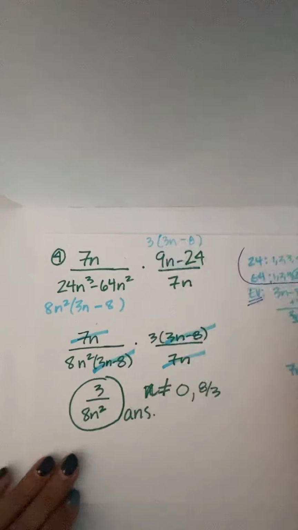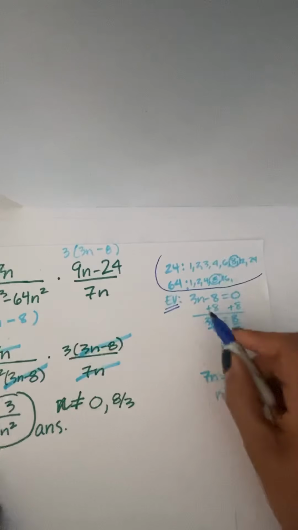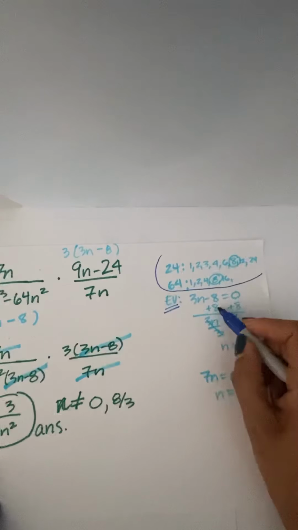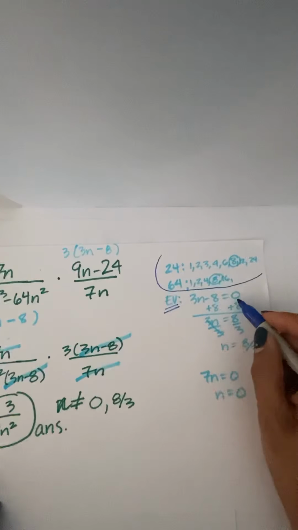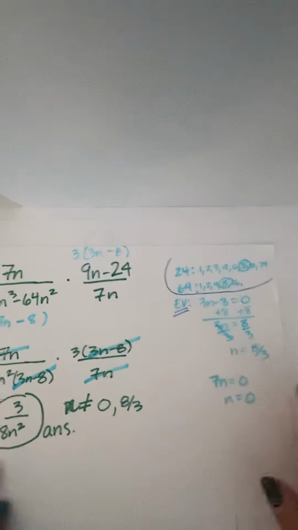All right. Now I can come back over here and I can use the 3n minus 8 equals 0 to find my excluded value. And so n equals positive 8/3.